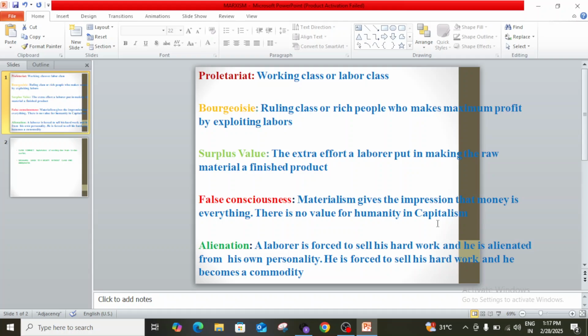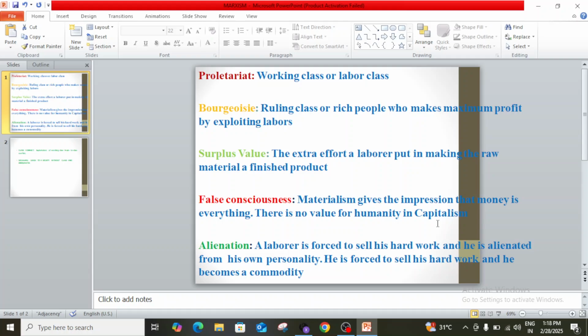The hard work put into finishing a product becomes part of the capitalist profit and thus no longer belongs to the worker. The hard work the laborer is using in making a finished product is not giving him any profit. He is only given some menial wages.